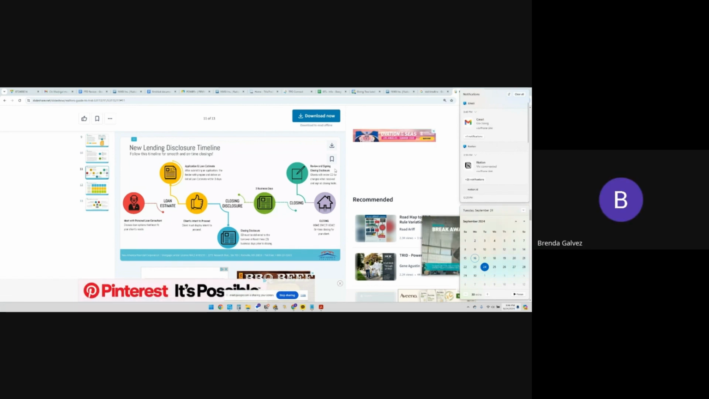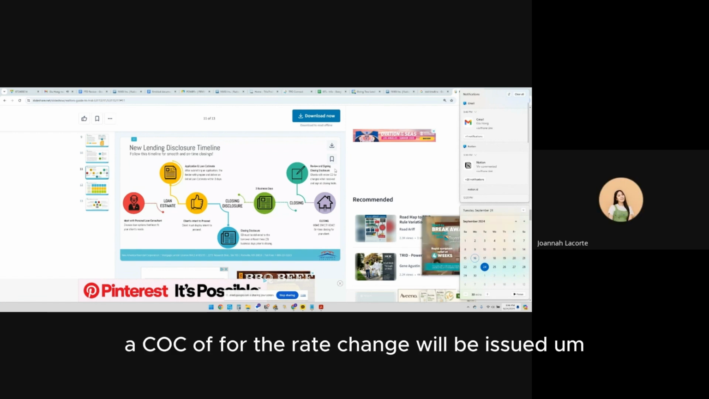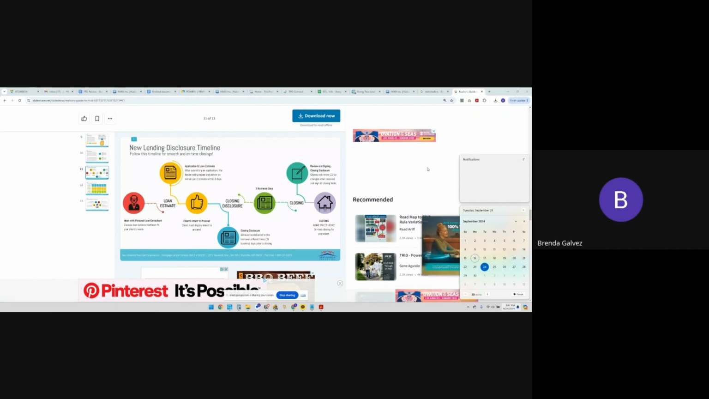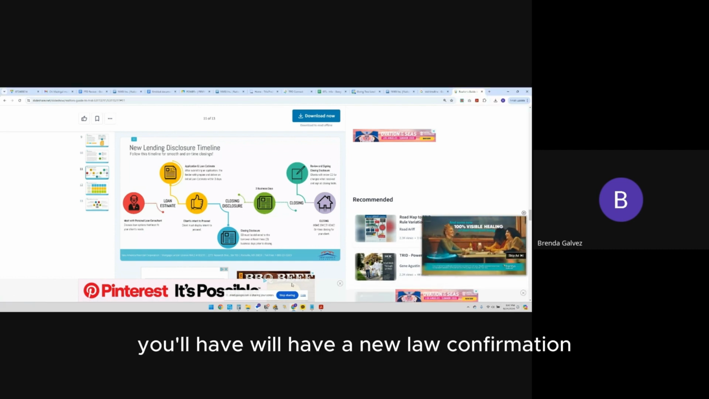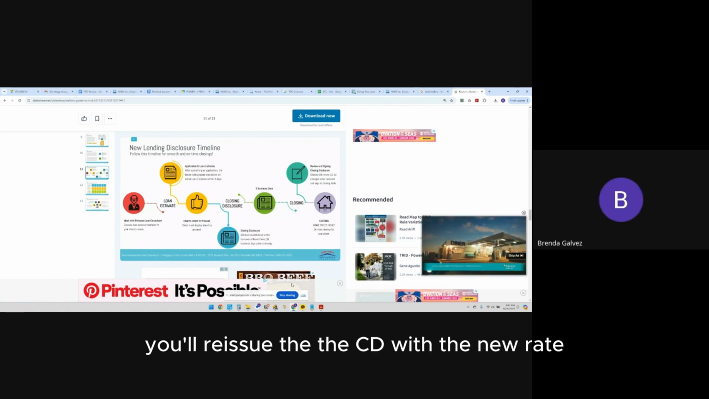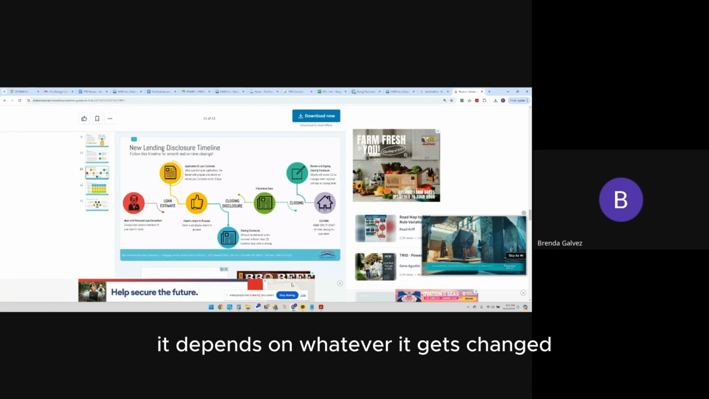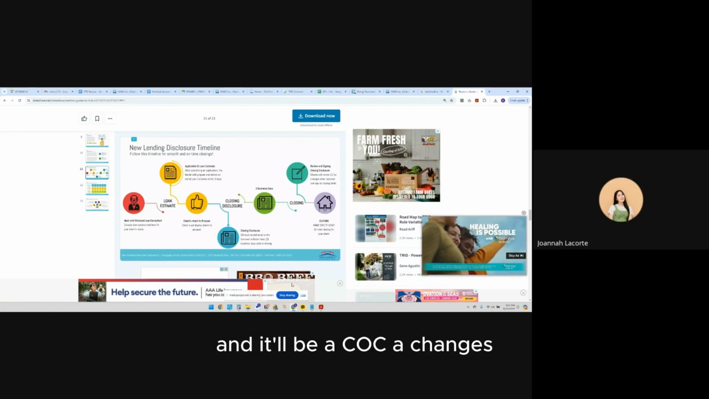Let's say they change the rate. A COC for the rate change will be issued, and then we will have a new lock confirmation. You'll reissue the CD with the new rate. It depends on whatever gets changed, then it'll be a COC, a change of circumstance.